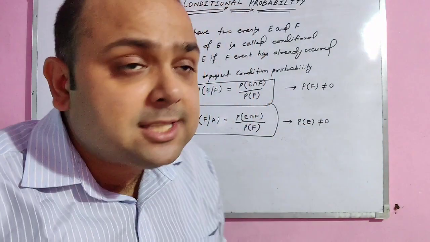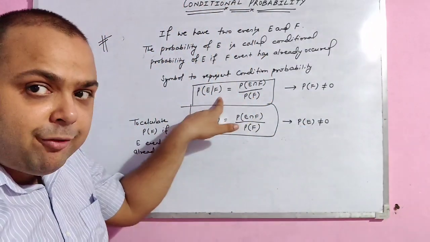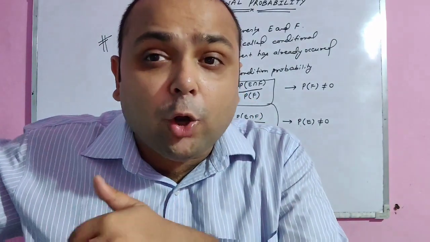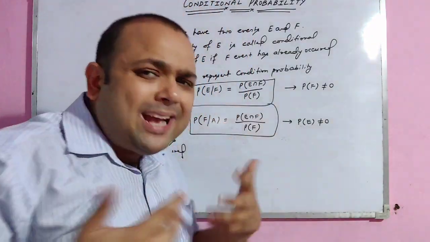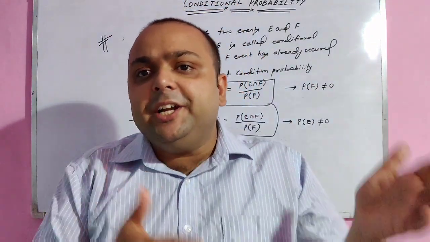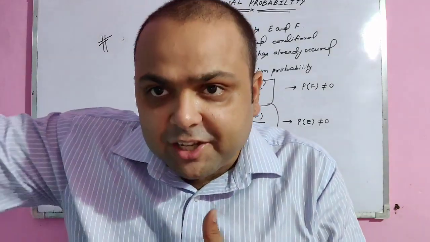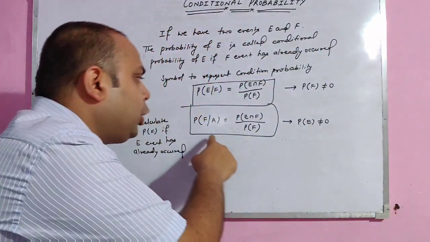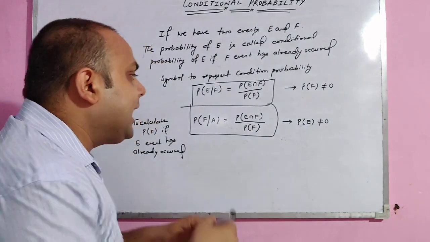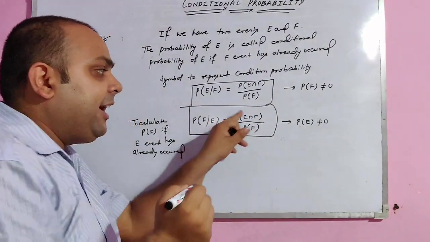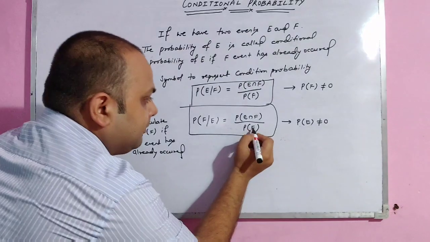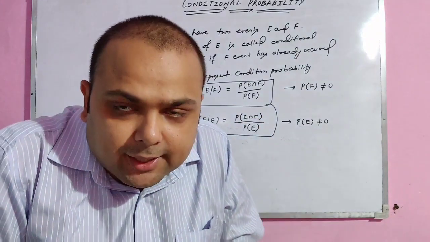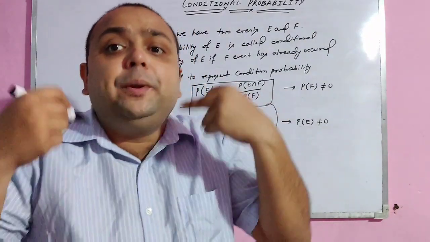So the representation is like this: probability of E conditional F is equal to probability of intersecting part of both upon that already occurred, that is F. So as simple as that, probability of A conditional B is probability of both intersection A intersection B upon the already occurred, which is B. Here also F conditional E. So it can be written as E and F intersection upon E. The event that already occurred should lie down in the denominator, and the intersecting part of both should be in the numerator.